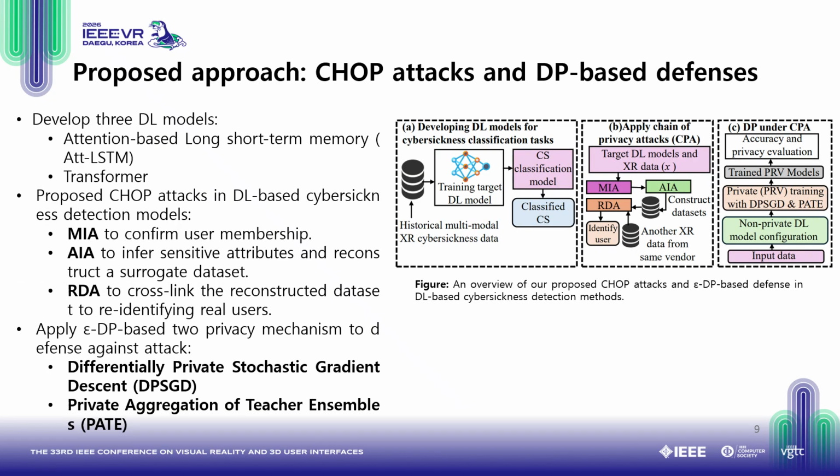So this is our proposed approach, which contains three phases. First, we develop two DL models, attention-based long short-term memory and transformer, and then we apply our proposed chain of privacy attacks. Then, to mitigate these attacks, we apply two epsilon-DP-based privacy mechanisms to defend against them, basically differentially private stochastic gradient descent and private aggregation of teacher ensembles method, PATE.